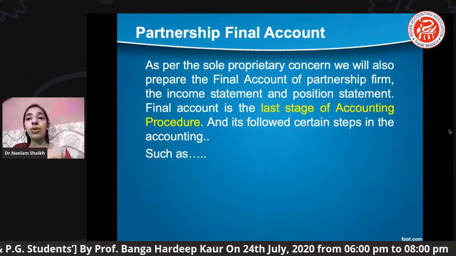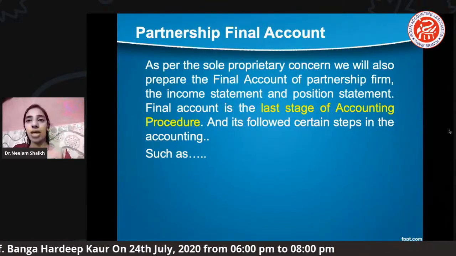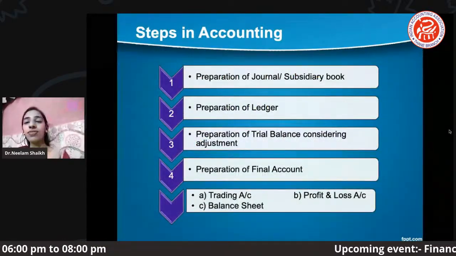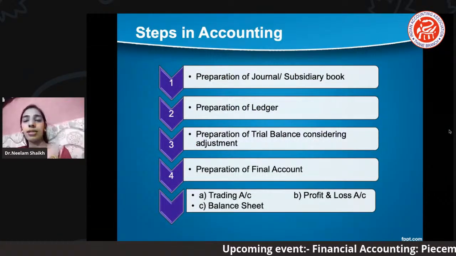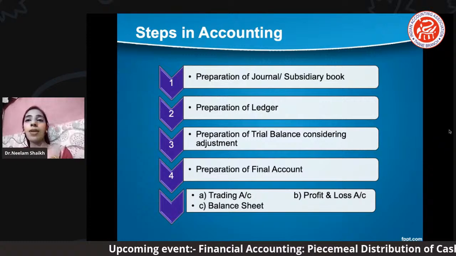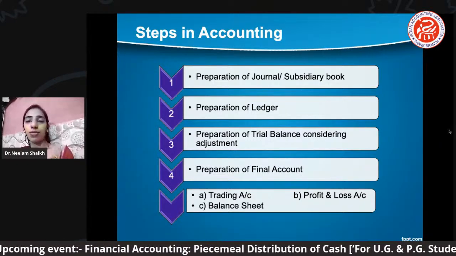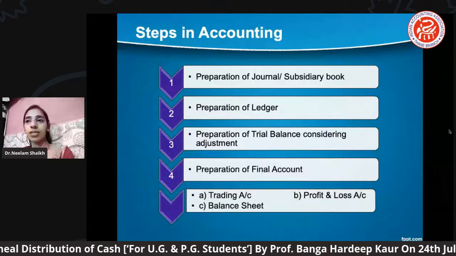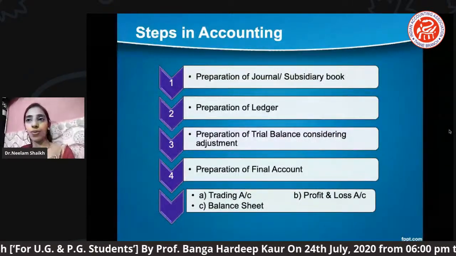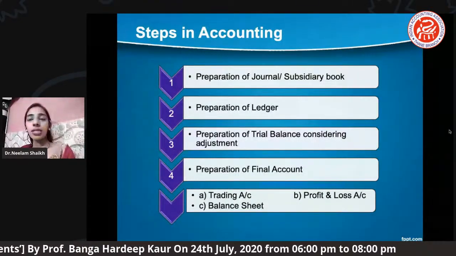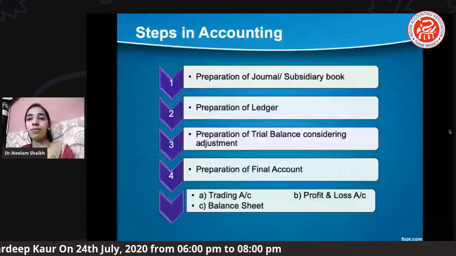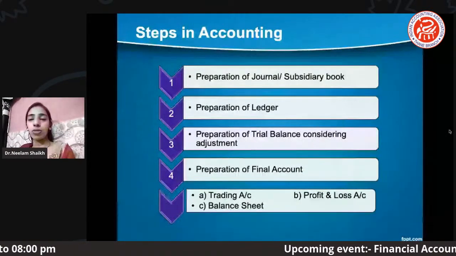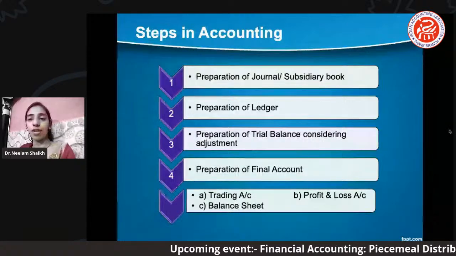Now you can see what sort of accounts there are. In the next slide, the accounts which we are supposed to maintain: number one, the very first is the preparation of journal and subsidiary books. When we talk about steps in accounting, when the partnership final account comes, it's the last stage, as I've just told you, right? So initially we begin with journals and subsidiary books. Slowly we'll move ahead with the preparation of ledger. Why?